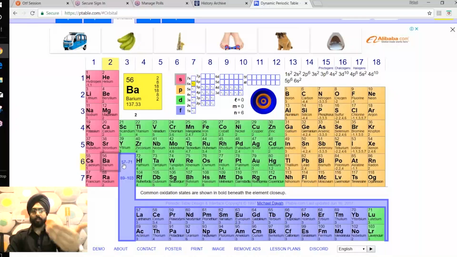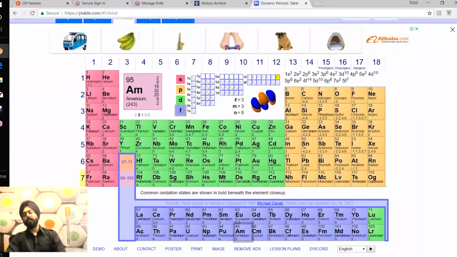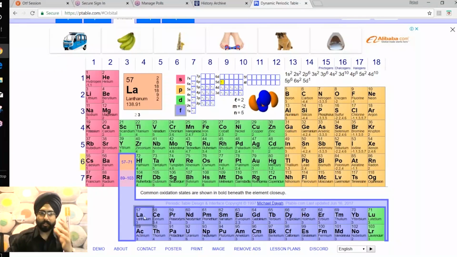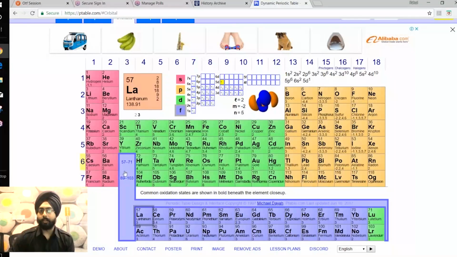Now, just for the sake of representation in the table, lanthanum is here, actinium is here, and here is the series. Just for the sake of visual representation, they are placed here. Otherwise, their position is in the D block itself. So always remember that lanthanum and actinium are D block elements. Keep this in mind.